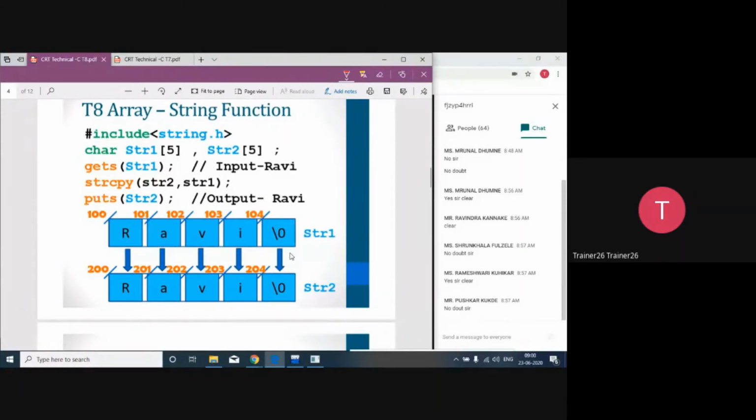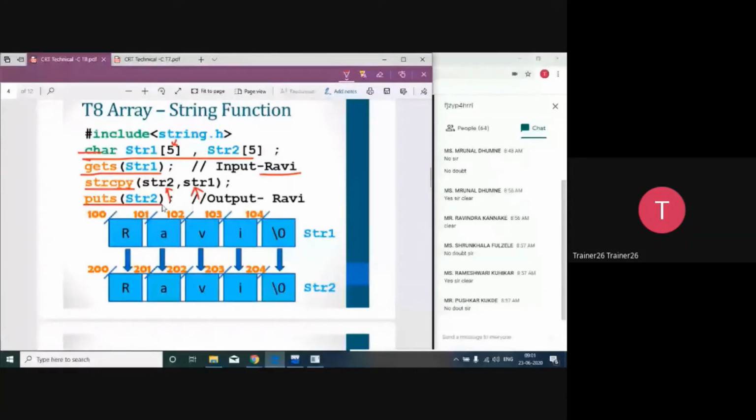So in the simple function, we declare the two arrays and get a string from a user. The user will give any kind of string. I've given 5, don't get confused, only to make you understand; you can give here 50, 100, whatever the number. Then strcpy: this is the destination and this is the source. Always you have to pass the addresses over here, and then str2.